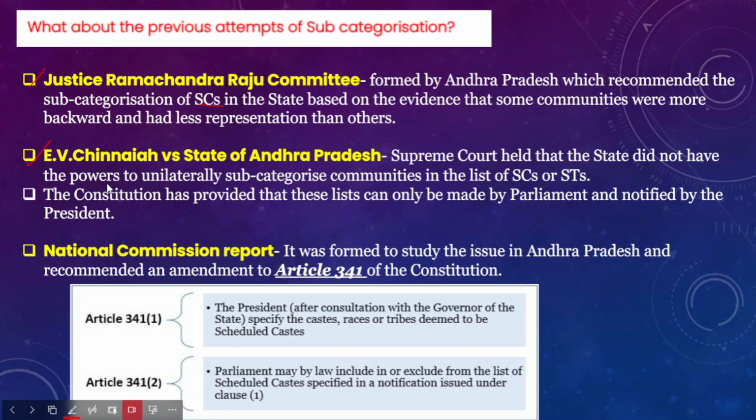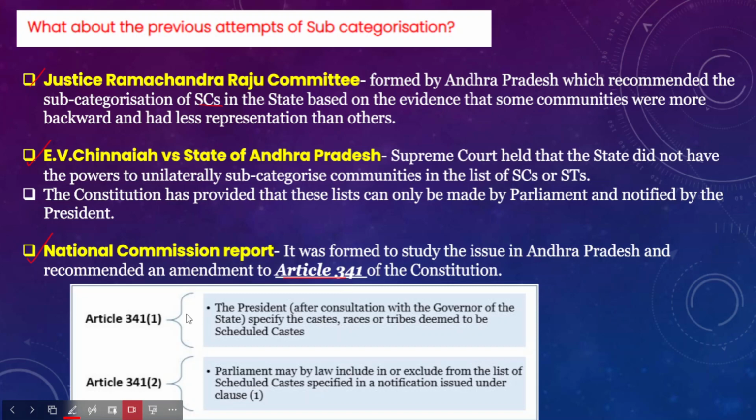Because of this reason, in the E.V. Chennaiah versus State of Andhra Pradesh case, the Supreme Court has not given a go-ahead for the states to subcategorize the scheduled castes. However, there was a National Commission report on the issue of subcategorization of scheduled caste in the state of Andhra Pradesh. This committee has recommended an amendment to Article 341 of the Indian Constitution. In this context, we have to understand what Article 341 Clause 1 and Clause 2 say.